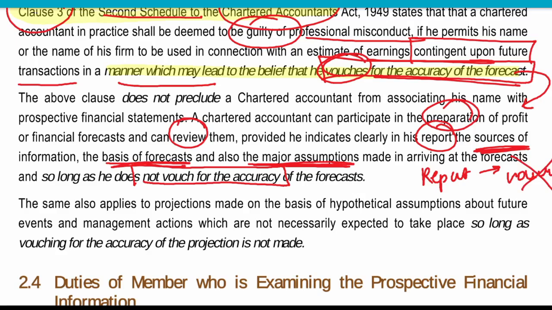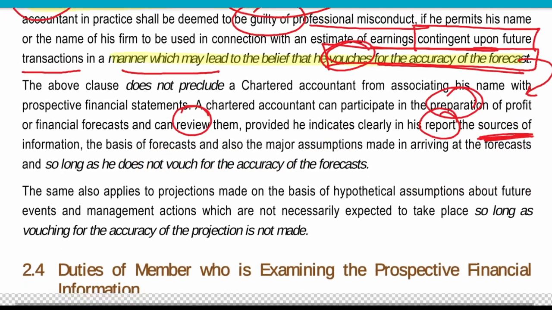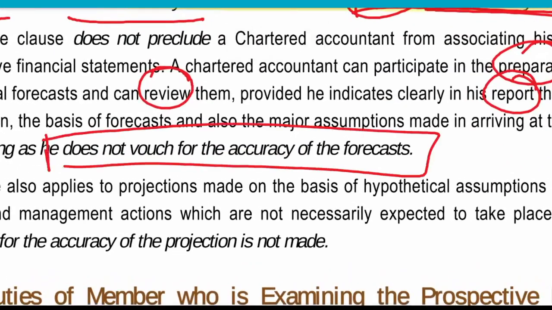Clear, Karthik? So can he be associated? Yes, he can be associated if they are not vouching for the accuracy. The main wording here is does not vouch the accuracy. If they are vouching for the accuracy, then they are guilty. But if they are not vouching for the accuracy, then yes, they can do it as per SAE 3400.